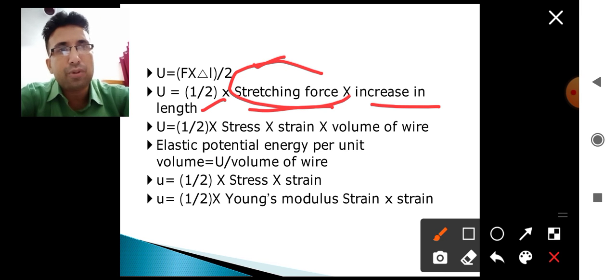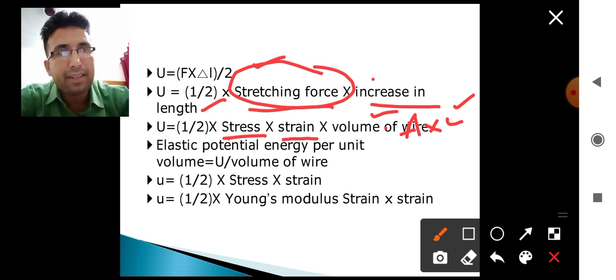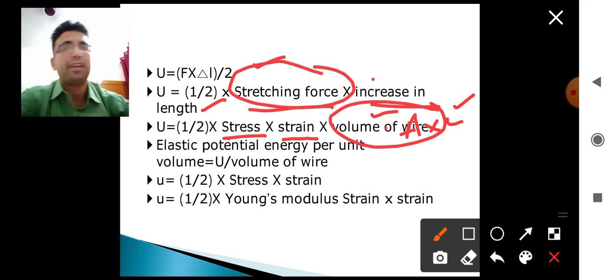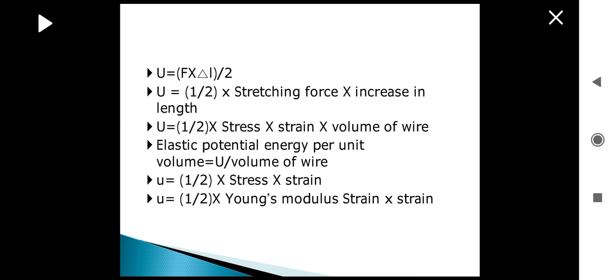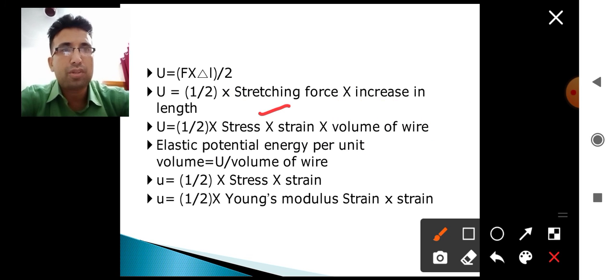We know that stretching force can simply be written in terms of stress multiplied by area of cross section of the wire, and increase in the length of the wire simply represents strain multiplied by the original length of the wire. This is area, this is length, this becomes the volume of the wire. So the final formula becomes half stress into strain multiplied by volume of the wire. This is simply the elastic potential energy of the body.